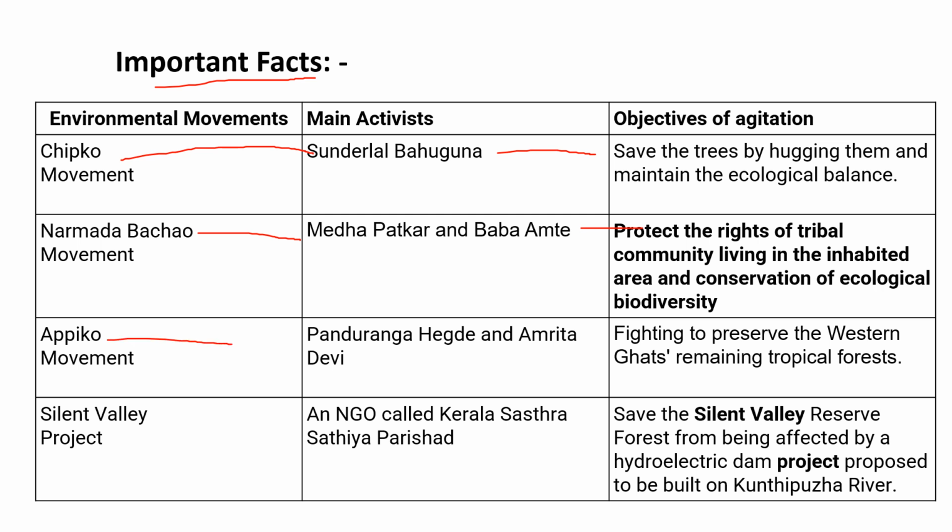Apico movement, Panduranga Hegde and Amrita Devi. Objective is fighting to preserve the Western Ghats remaining tropical forest. Silent Valley Project. The activist is an NGO called Kerala Shastra Sahitya Parishad. Objective is to save the Silent Valley Reserve Forest from being affected by a hydroelectric dam project proposed to be built on Kutipuja River.